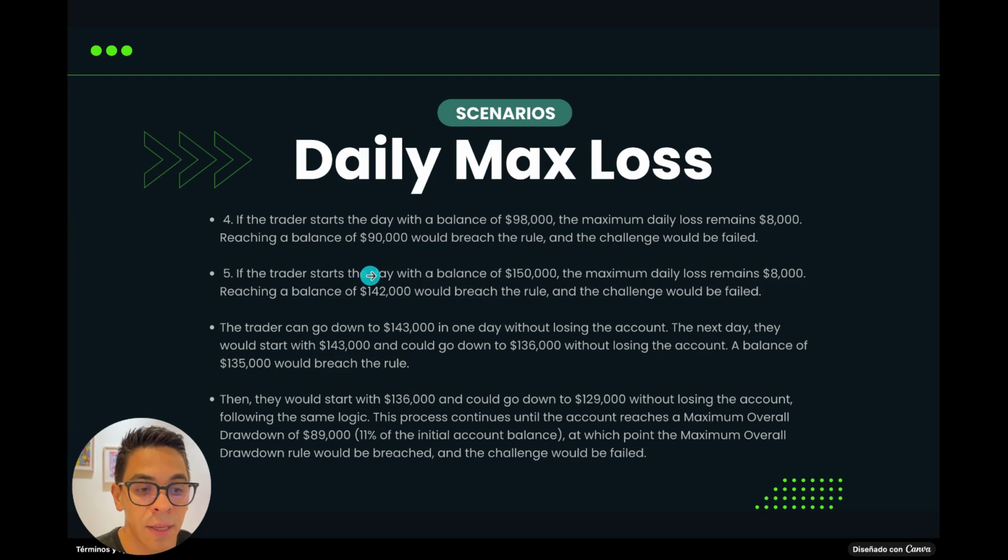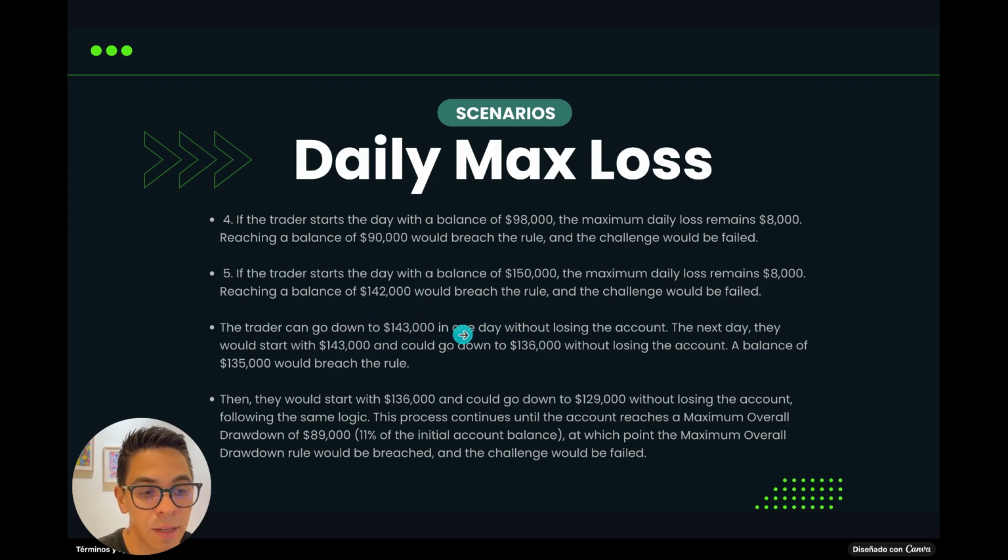A fifth scenario would be if the trader starts the day with a balance of $150,000. Let's say that you grew your account a lot. The maximum daily loss is still $8,000. So if you reach $142,000, you would breach the rule and the challenge would be failed. Let's say that you go all the way down to $143,000 in one day and you wouldn't lose the account.